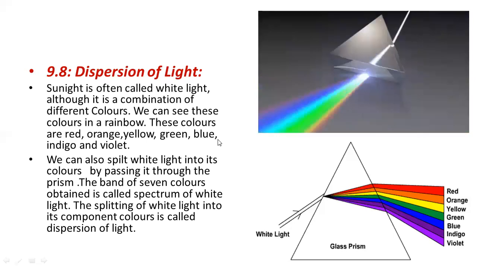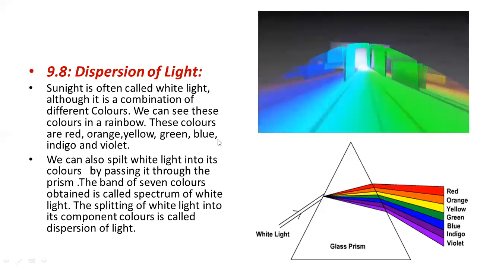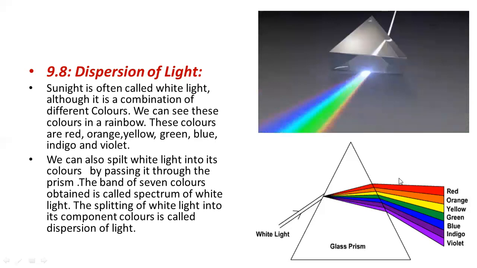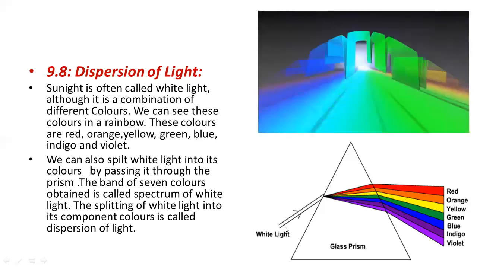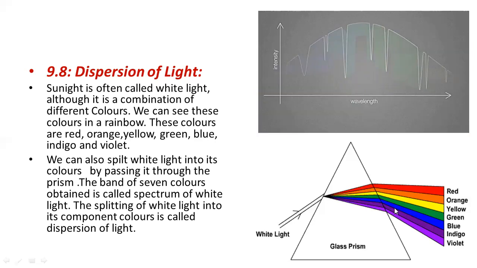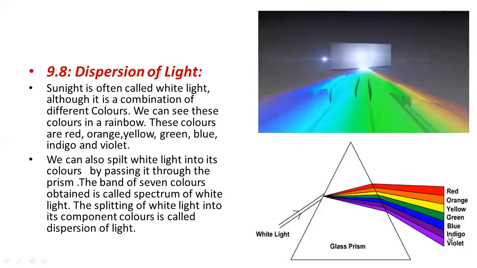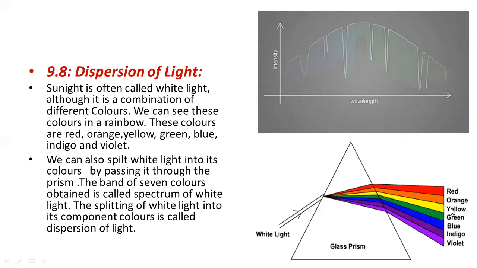The splitting of white light into its component colors, or into 7 different colors, is called dispersion. These are the 7 colors, not other colors. These 7 colors combine together and form white color. So don't consider any other color except these colors, because these are fixed. Violet, indigo, blue, green, yellow, orange, and red, VIBGYOR, will make the white light.